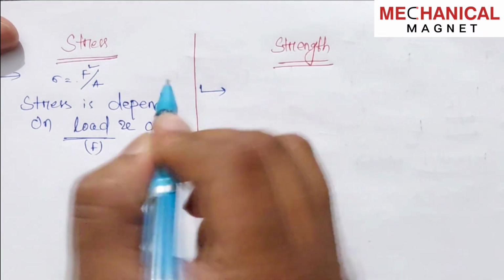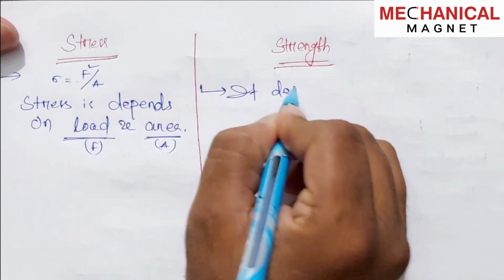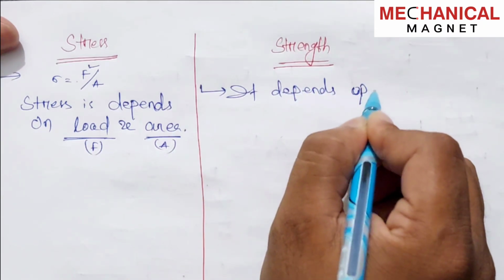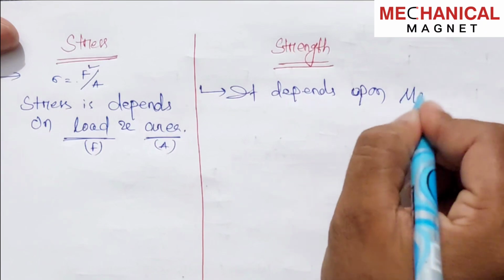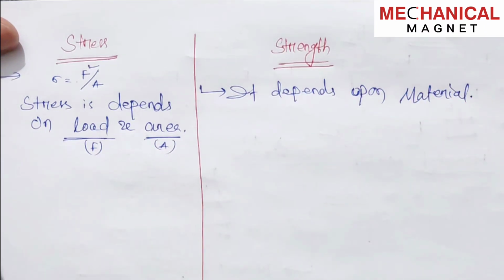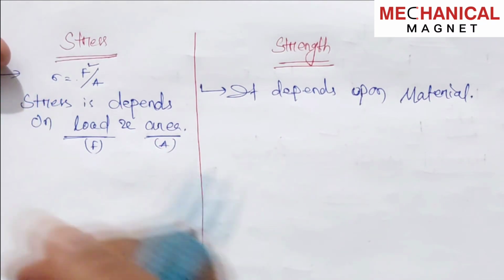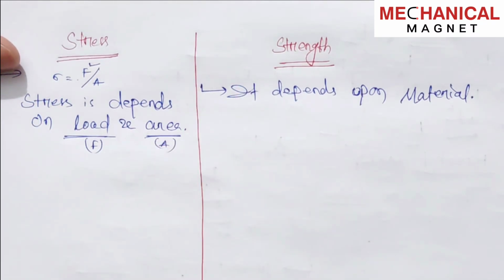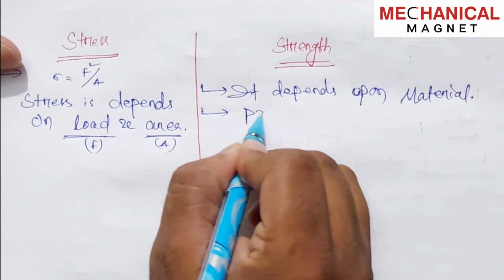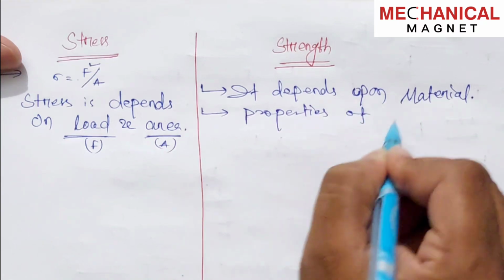And what is the strength? It depends upon the material of the body. So which kind of material the body is, that the strength depends upon, and it depends upon the properties of material.